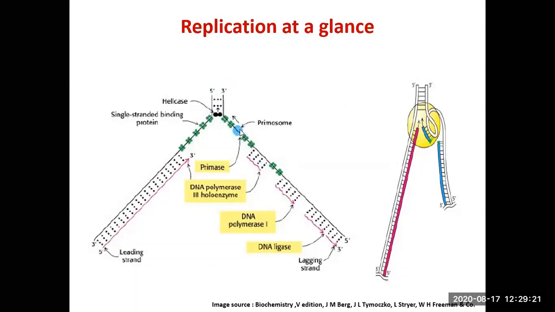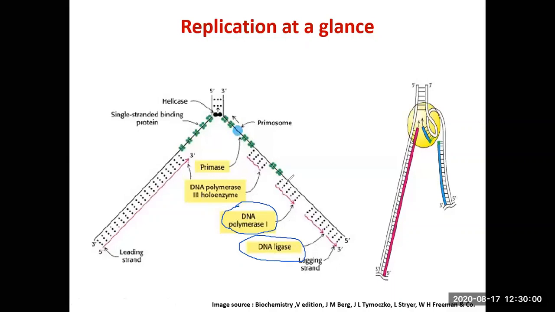So primase will synthesize the primer. DNA polymerase 3 holoenzyme will be responsible for the primary synthesis of the leading strand as well as the lagging strand, whether it is continuous or discontinuous. Whatever gaps remain when the strand gets unfolded and then folding takes place again, that gap is going to be filled by DNA pol 1. DNA pol 1 therefore is called a gap filling enzyme. It will fill the gap, and the nick will be sealed by DNA ligase.